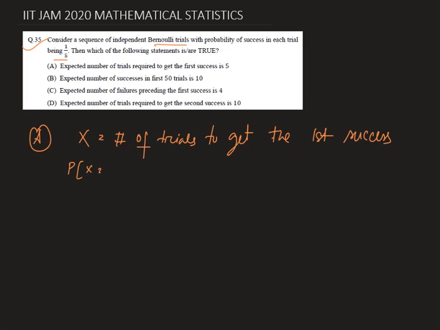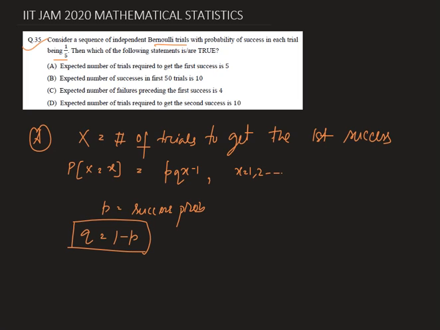Hence the PMF can be written as probability X equals small x, which is nothing but p q to the power x minus 1, where x equals 1, 2, and so on, where p is the success probability and q is equal to 1 minus p. Now we need to find the expectation of X, that means 1 by p, and by the question the success probability is 1 by 5, hence 1 by p is equal to 5, that means option A is correct.